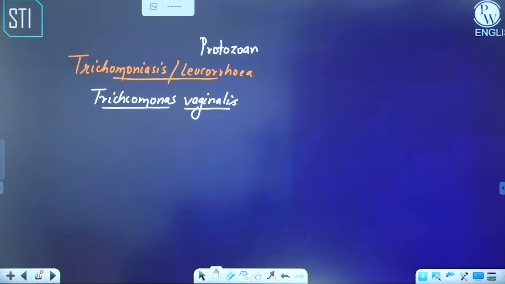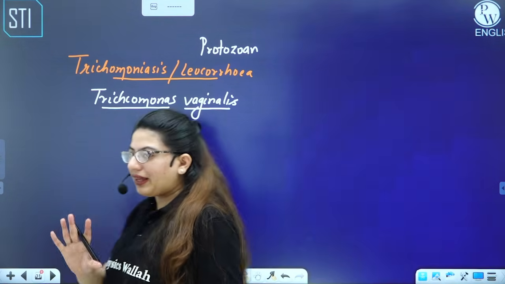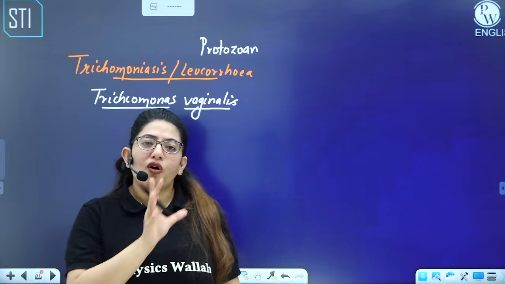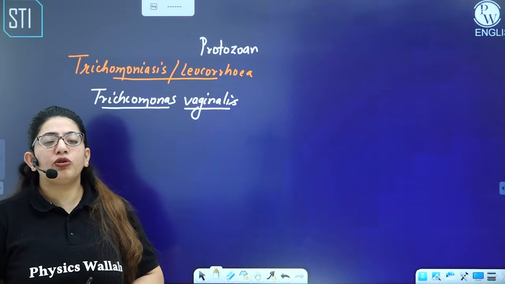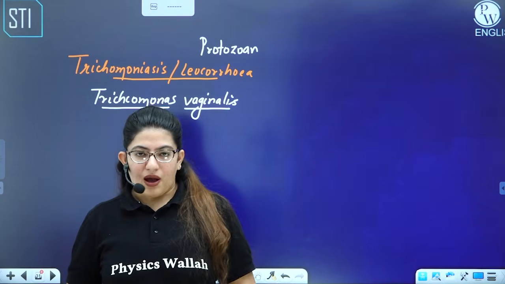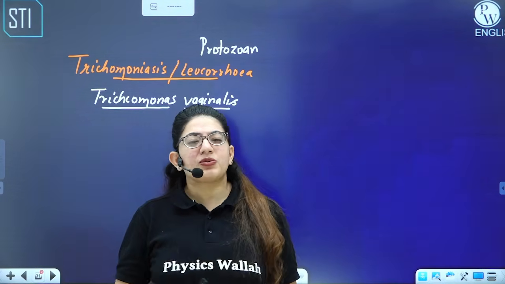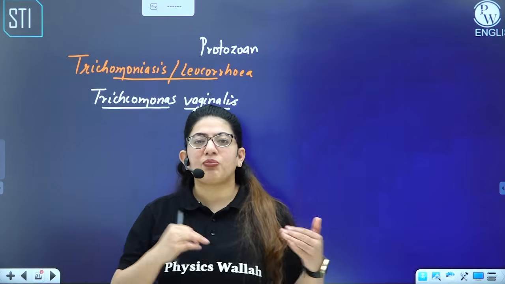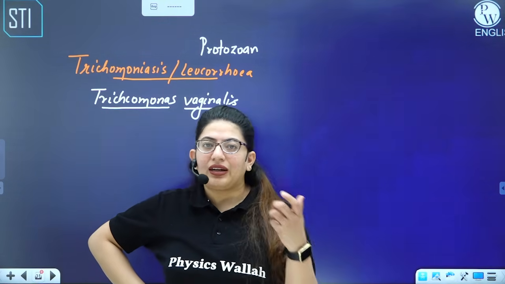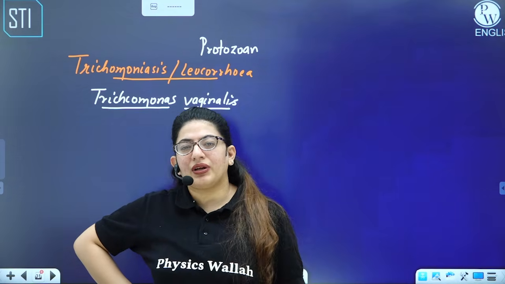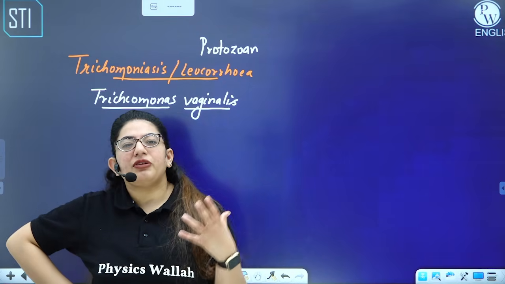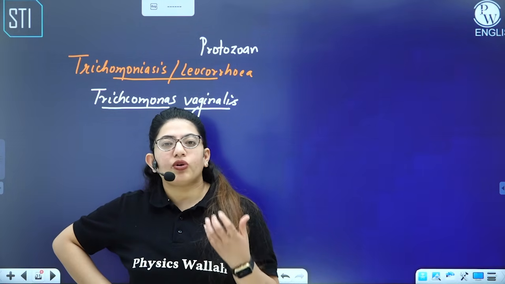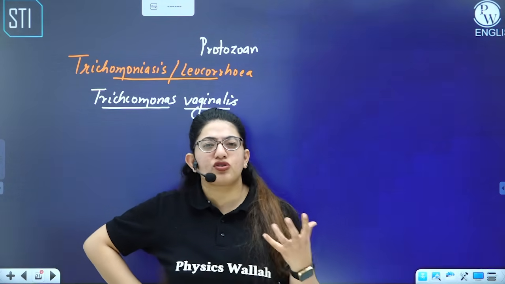So this Trichomonas vaginalis usually infects females more. That means it infects the male too, but the symptoms are more often shown in the female. Because in the male, the urethra is acidic, because from the urethra both urine and semen pass. So the urine keeps the urethra of a male acidic, but in female we have separate openings. The vaginal opening is different, the anal is different, and the urethral opening is different.